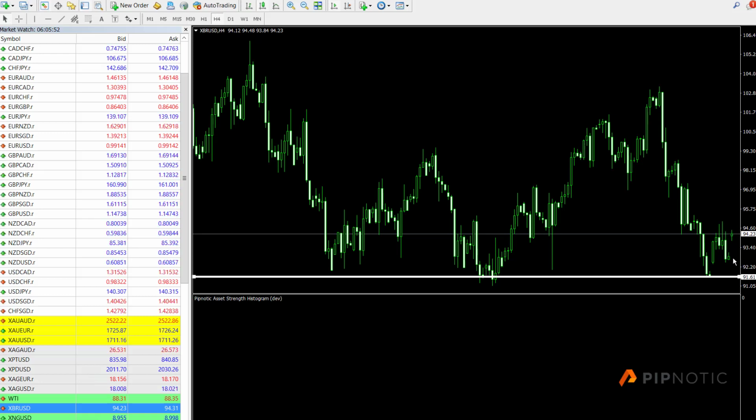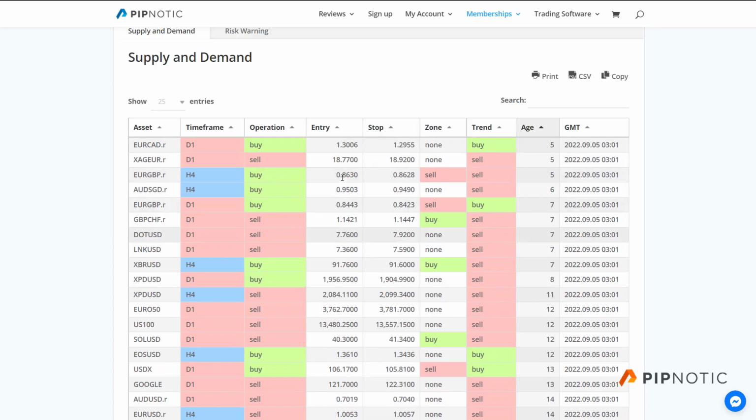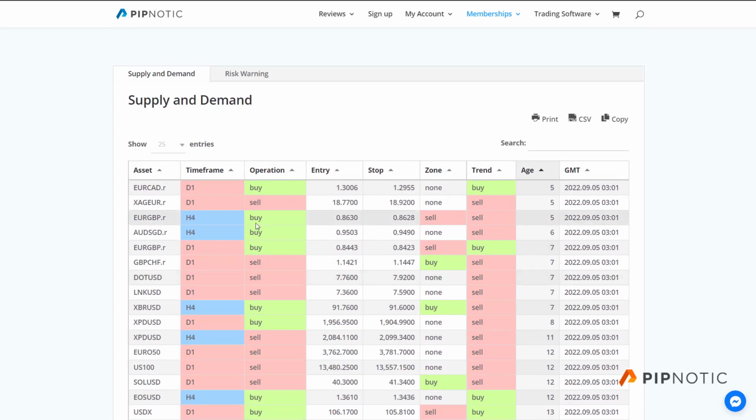And so if price has a quick dash lower to fill a potential order that we may or may not put in the market, then that would be a very attractive trade. Okay, and so this is how you use the supply and demand dashboard.